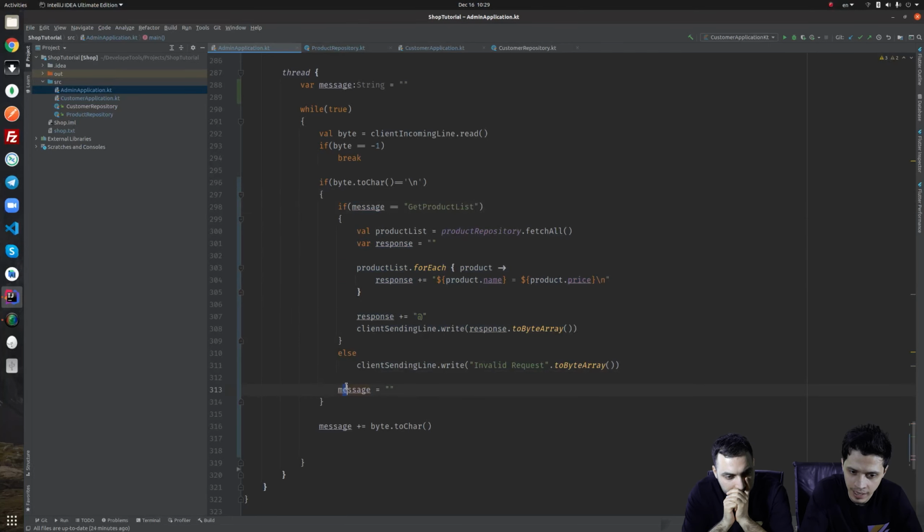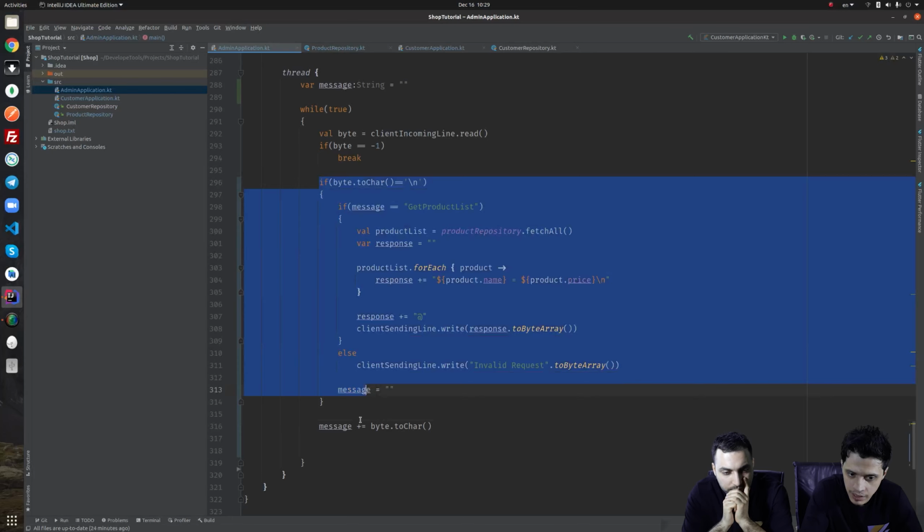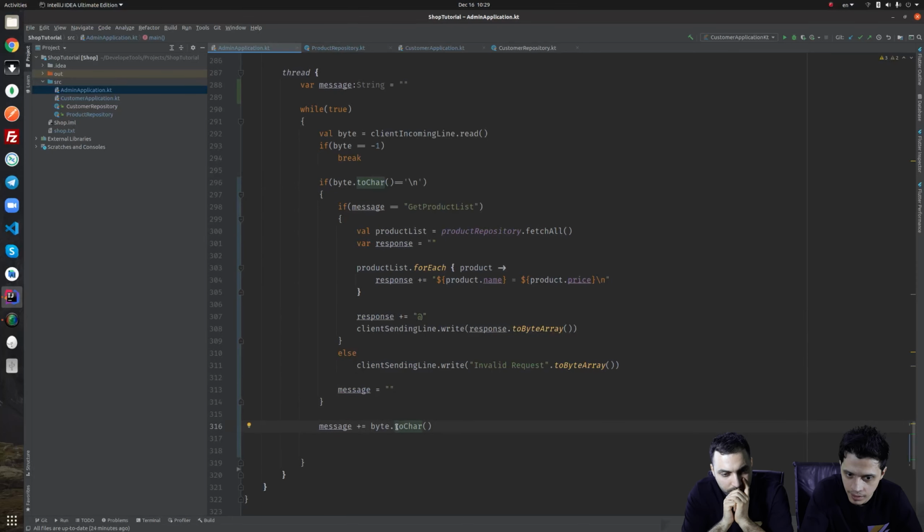Then we empty the message, but immediately after this if, we are again appending the incoming \n byte to the message. We should not append the \n to the message, because we use \n only to determine the end of the message, just for that purpose.